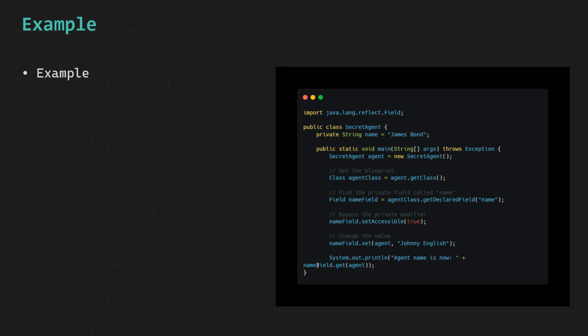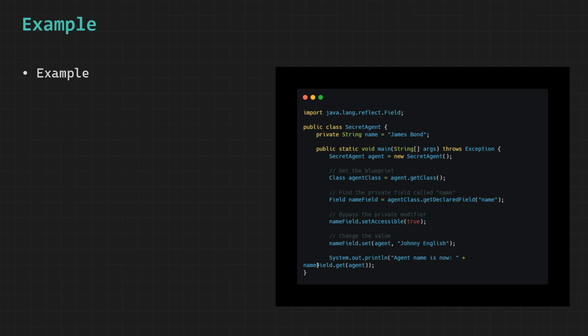We begin by creating an object of the secretAgent class, which contains a private variable called name initialized to James Bond, and under normal circumstances this variable would be inaccessible from outside the class because Java enforces strict access control to protect internal data and maintain encapsulation.